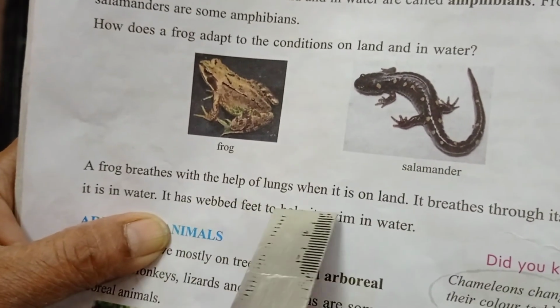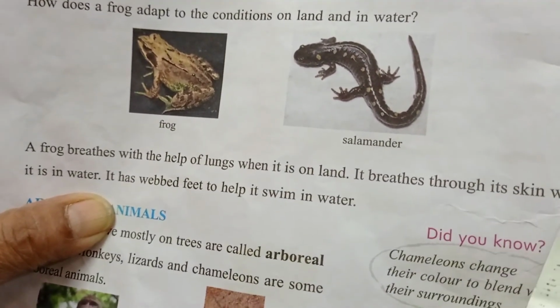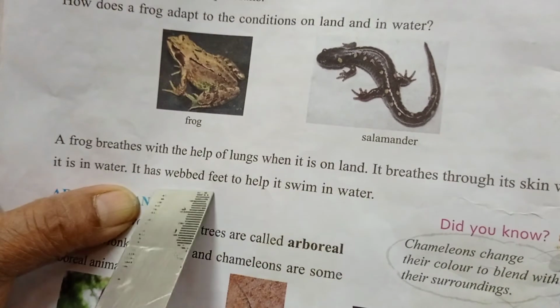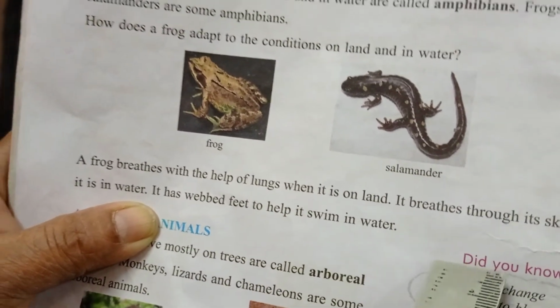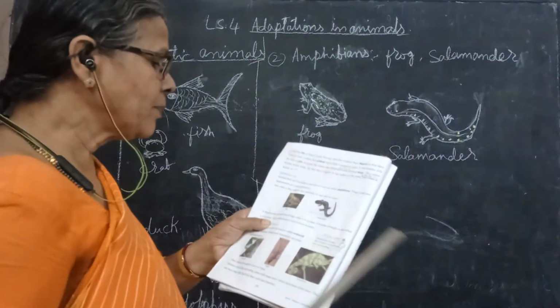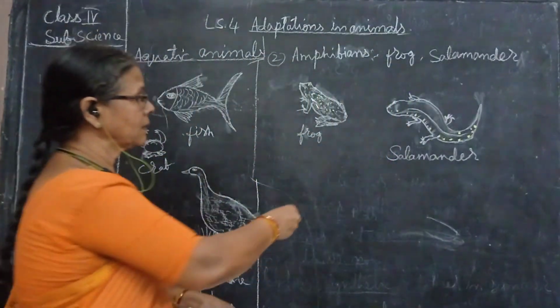Frogs breathe with the help of lungs on land. It breathes through its skin when it is in water. It has webbed feet to help it swim in water, like a duck.